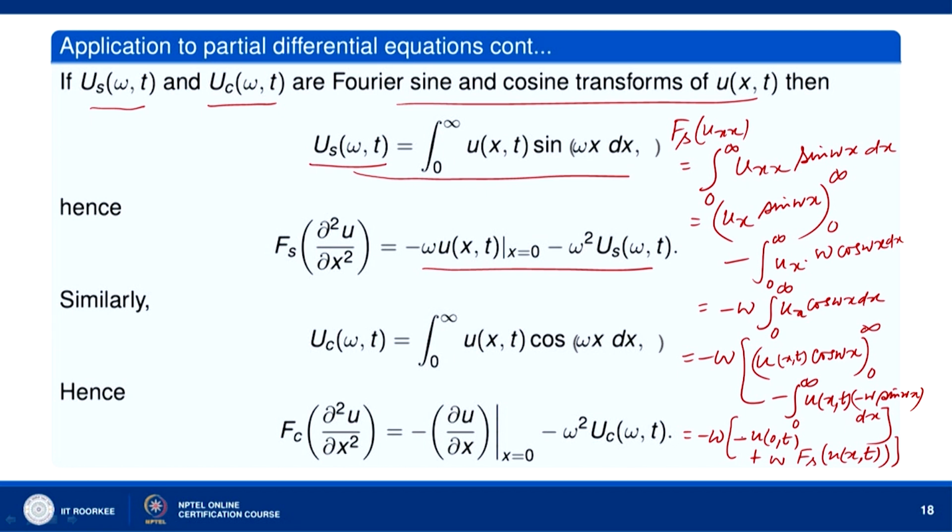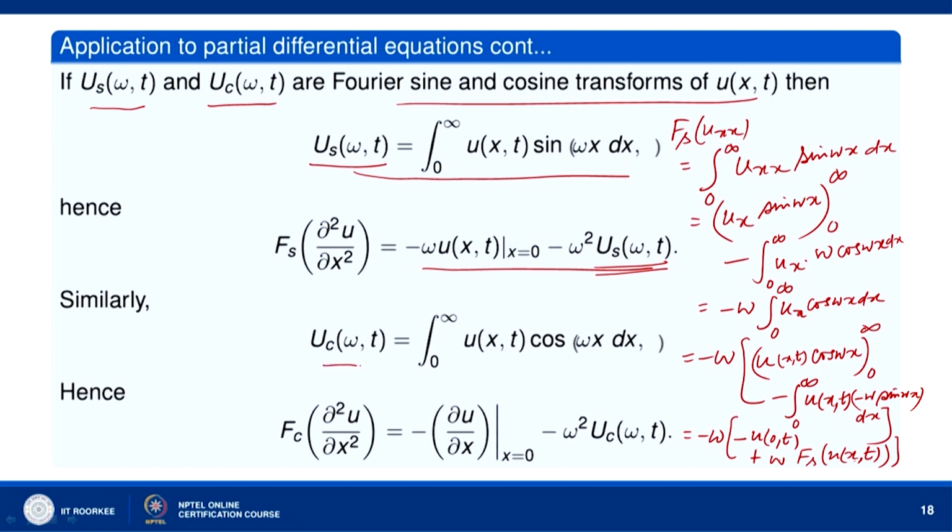So what we get, let us see, we get minus omega which we got outside, and then we get here minus omega squared. So minus omega squared F_s of u(x,t) be denoted by u_s(omega,t), and this will be omega u(x,t) at x equal to 0. So omega u at x equal to 0 minus omega squared F_s of u(x,t), which is u_s(omega,t).